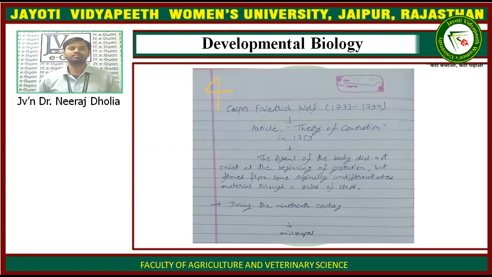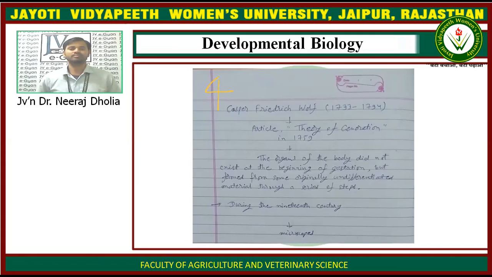Further, a scientist known as Caspar Friedrich Wolff, who lived from 1733 to 1794, published an article titled Theory of Generation in 1759. What this theory said was that the organs of the body did not exist at the beginning of gestation, but formed from some originally undifferentiated material through a series of steps.